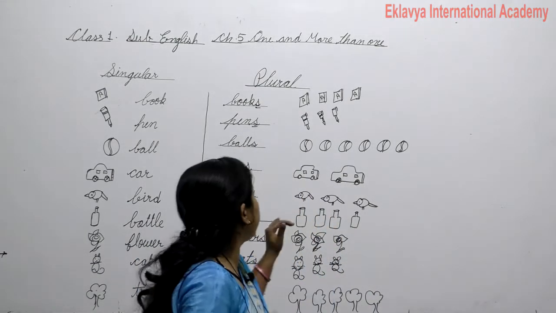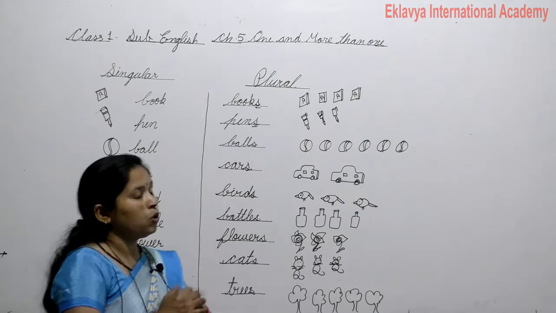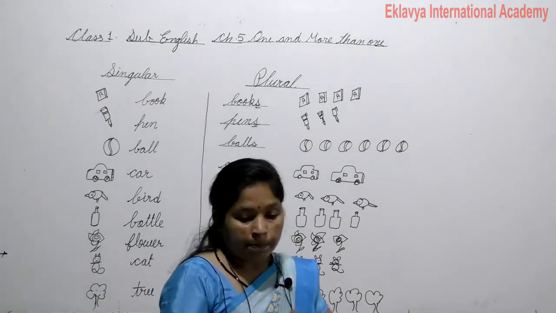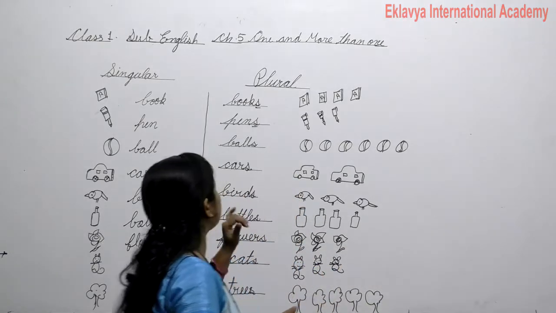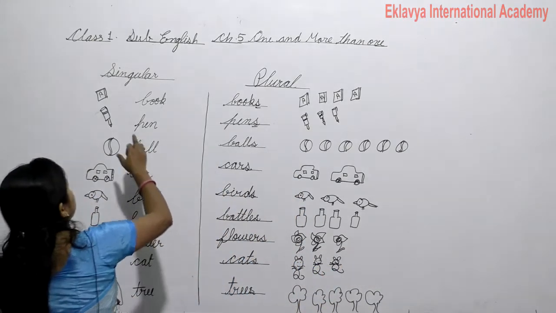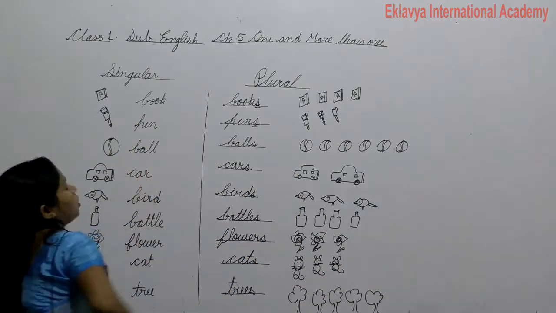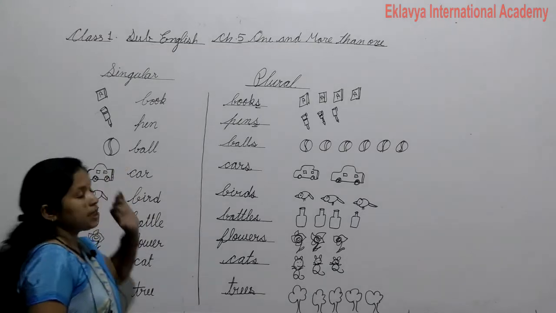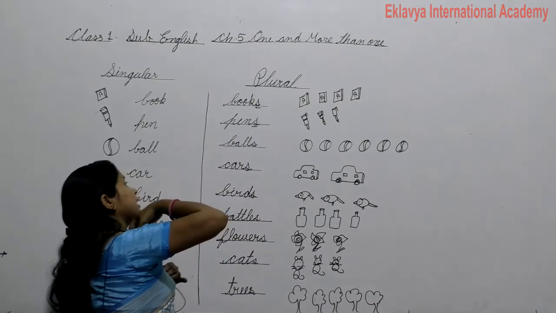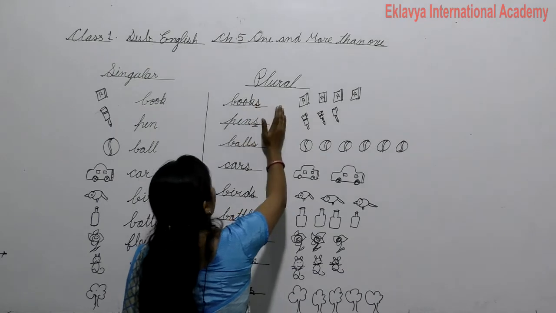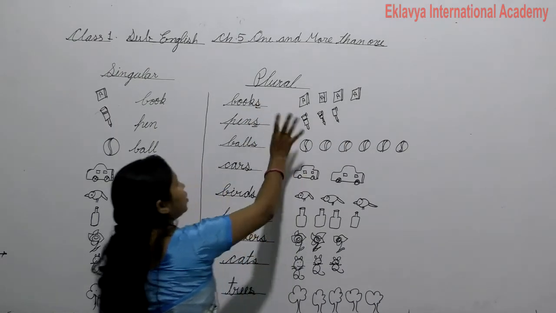A noun can be one or more than one person, animal, place and thing. Okay. When we talk about one, the word is singular. When we talk about more than one, the word is plural.